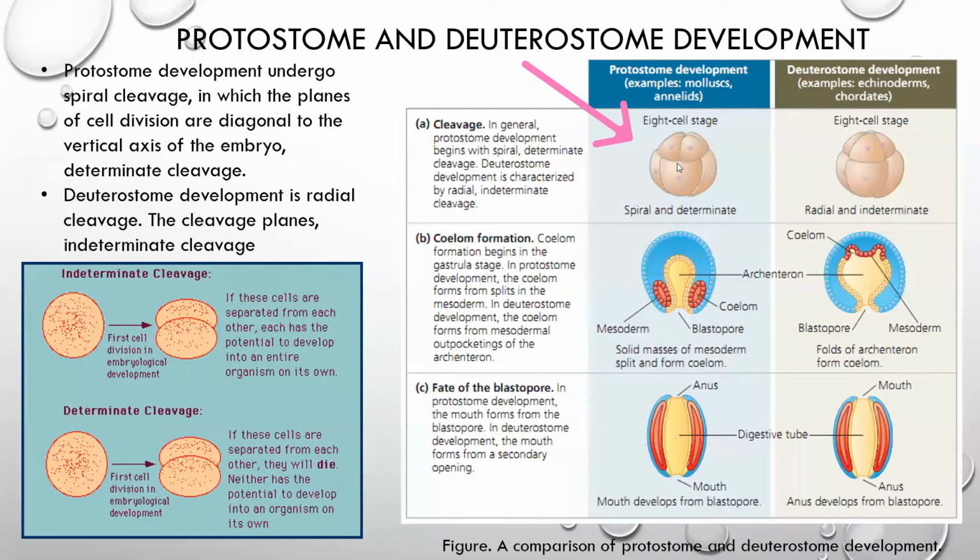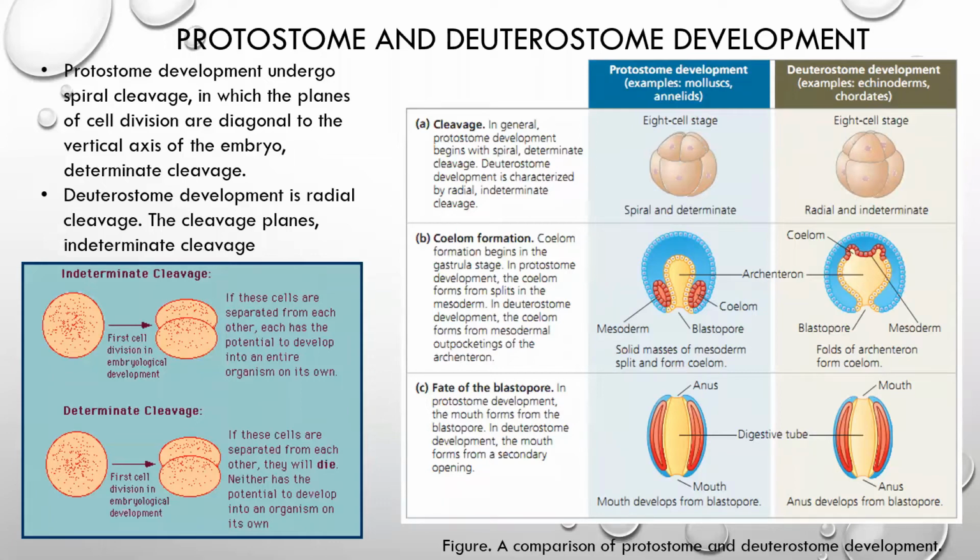If we separate all these cells from each other, then what will happen? There will be no mature or adult individual formation. Then the second point is coelom formation, a process in which the coelom is developed.